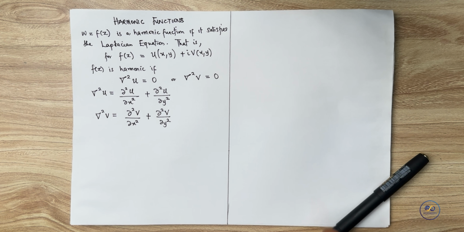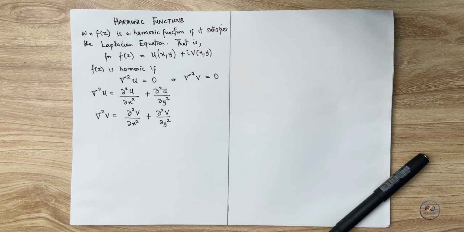Now, usually both of them would give you 0, but then you do not need to check both of them. You just need to check one of them. So long as one of them gives you 0, you should be rest assured that the second one will definitely give you 0. Now, let's give ourselves an example.